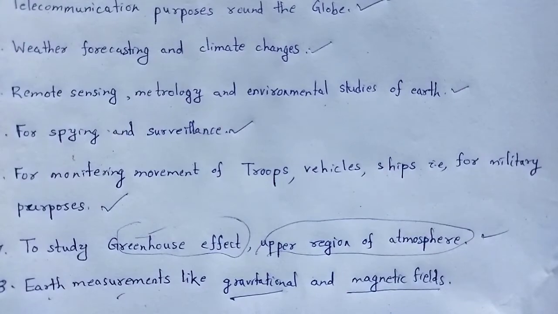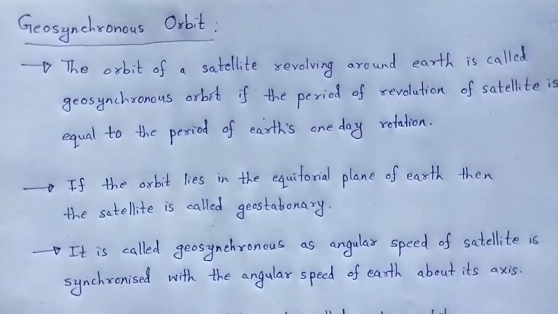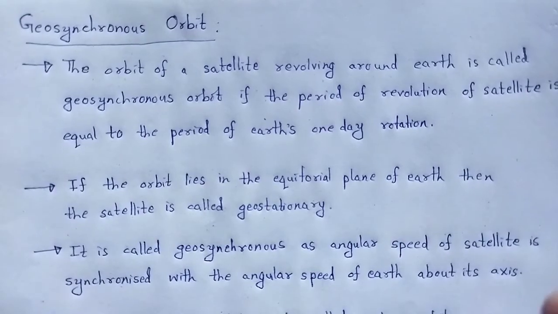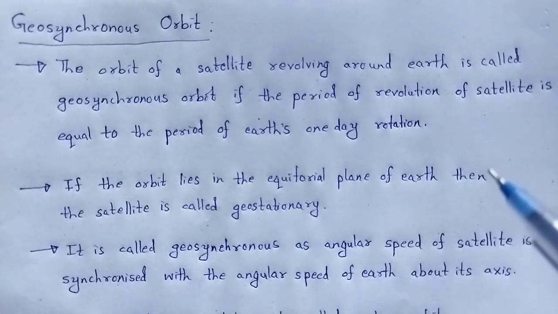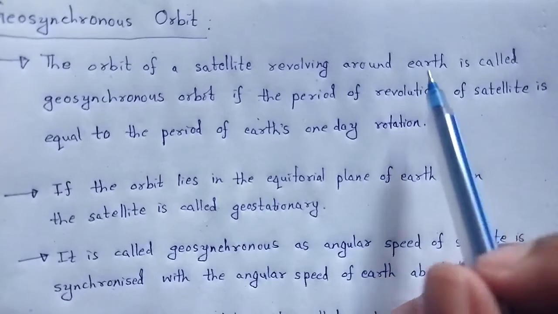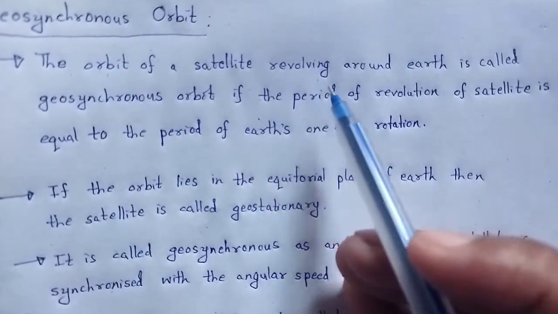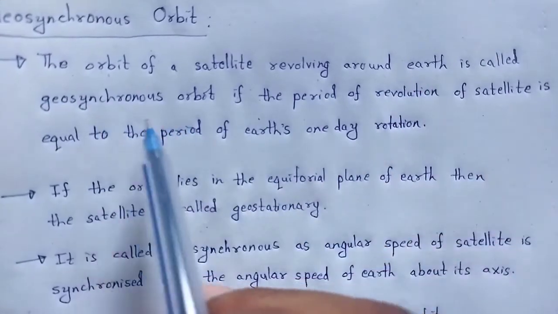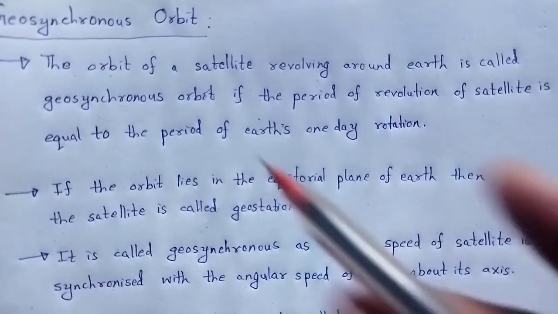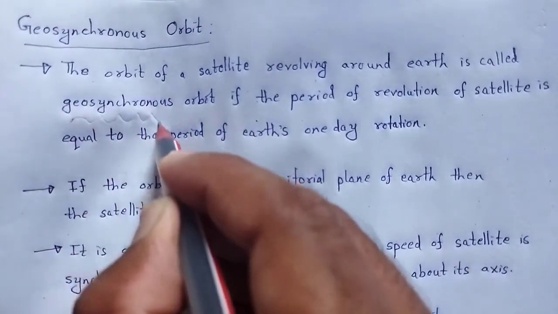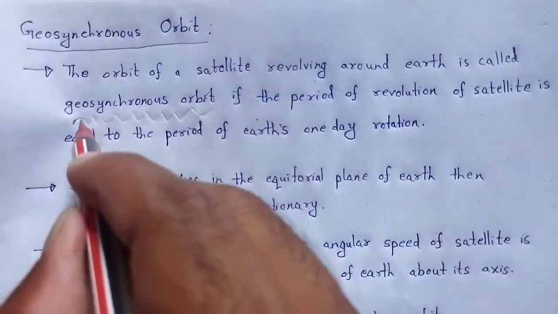Now we discuss a concept, that is geosynchronous orbit. What is a geosynchronous orbit? The orbit of a satellite revolving around Earth is called geosynchronous orbit.